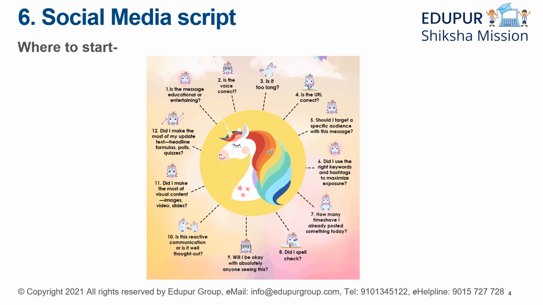Then number 6, did I use the right keywords and hashtags to maximize the exposure? Again, these are tools so that your content can reach the masses. And for number 7, how many times have I already posted something today? So basically, don't try to post more than 1 or 2 posts per day. People get bored, and people also don't have time to go through all of your posts. So try to write 1 or 2.